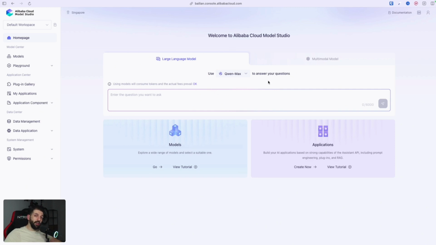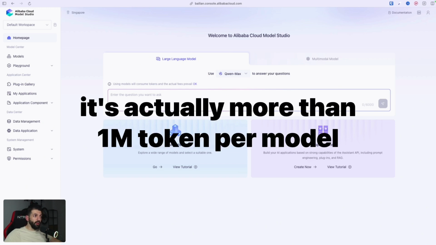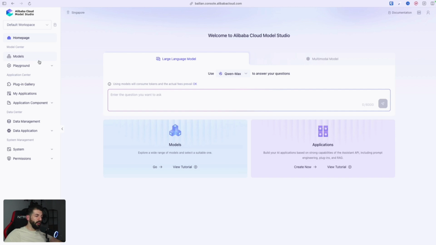When you're redirected to this page for the first time, a pop-up will appear, which says, okay, right now we have a promo phase where you can get 1 million tokens for each model. You will have a list of 29 models or so. In fact, we'll have a look at what models you have access to. So you get around 50 million free tokens, something like that.